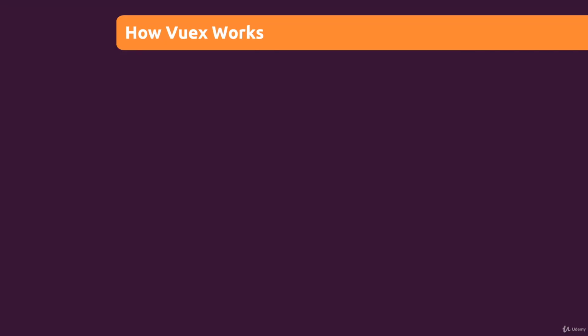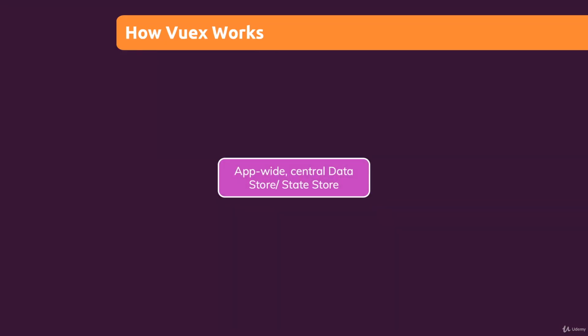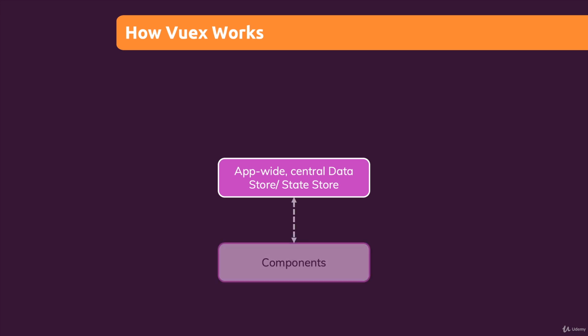That is why we should use Vuex a bit differently. We have this app-wide central data store, this state store, and we communicate with it from inside our components. Now I have a dashed arrow here because yes, we want to communicate, but not directly. What we're doing at the moment is not ideal. Instead, Vuex has a built-in concept called mutations.